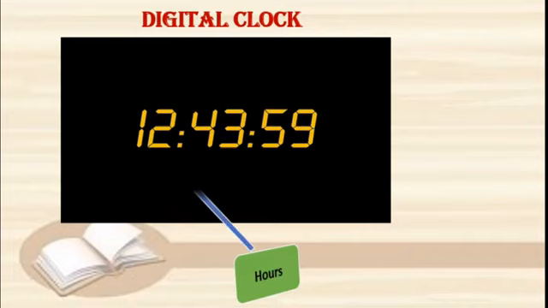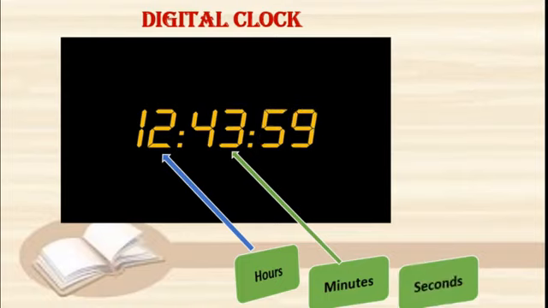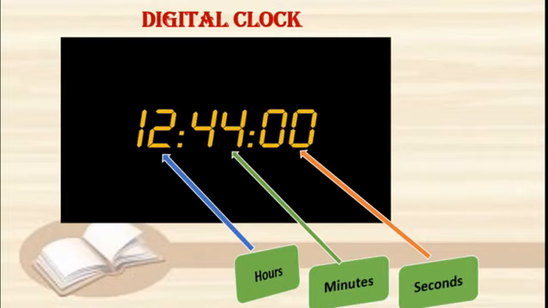See, these first 2 digits tell us about the hours. And the middle 2 digits tell us about minutes, and the last two digits tell us about seconds. Now read the time. 12 hours 43 minutes 59 seconds. Right? Otherwise, 12 hours 44 minutes and 0 seconds. This is called a digital clock. Okay.